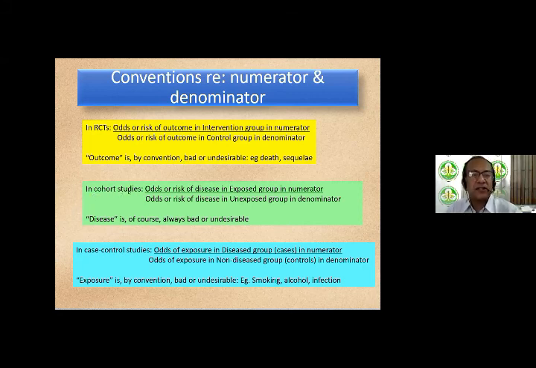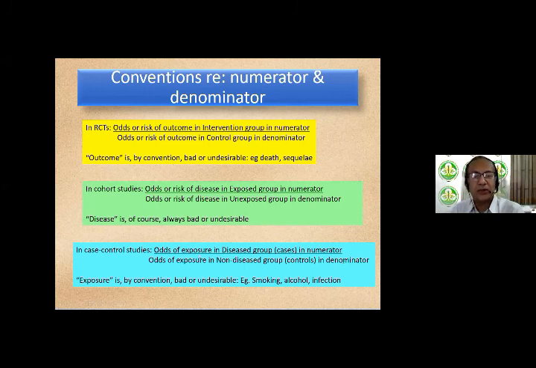In a cohort study, in the numerator, you have the odds or the risk of disease amongst the exposed, and the odds or the risk of disease in the unexposed in the denominator. And the disease is, of course, always bad or something undesirable. So exposed is in the numerator. In a case control study, the odds of exposure in the diseased group, or the cases, is in the numerator, and the odds of exposure in the non-diseased group, the controls, is in the denominator.